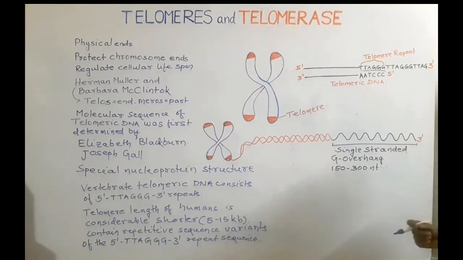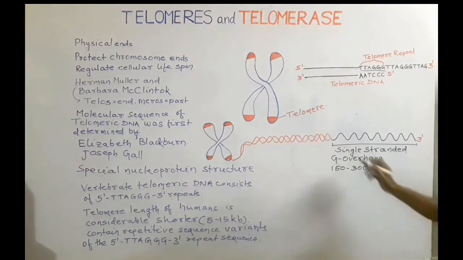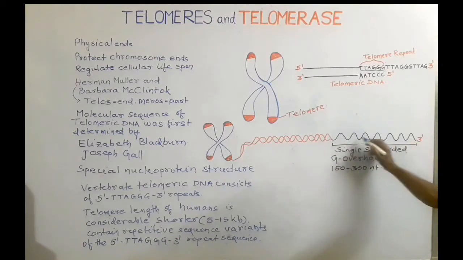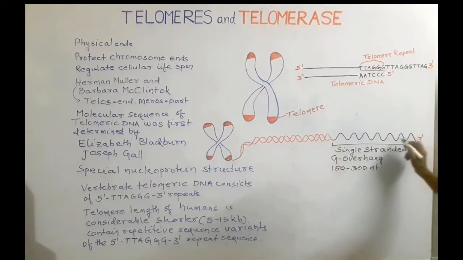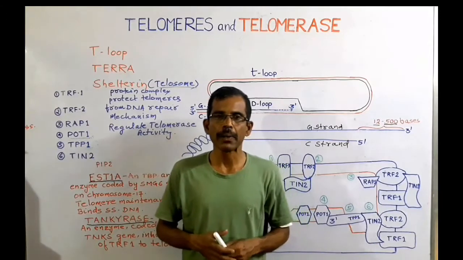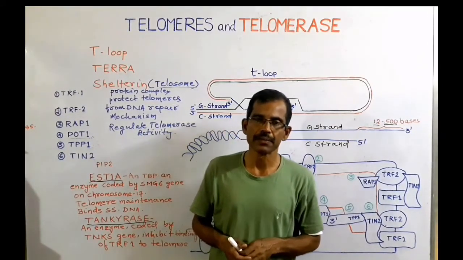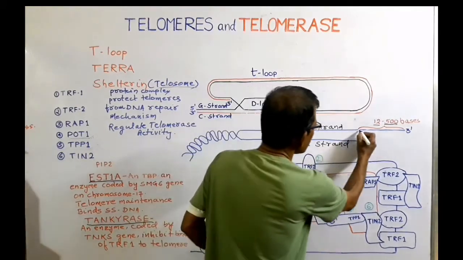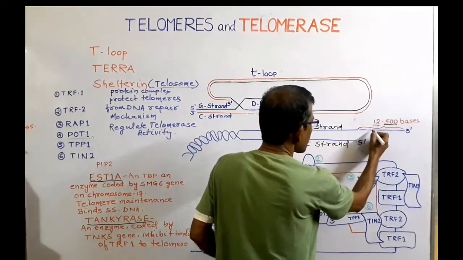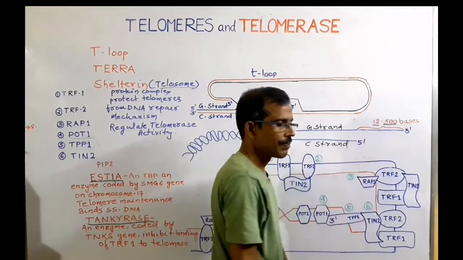Such sequence is repeated in a telomere, and the telomeric DNA has a 3' overhang. This is the 3' guanine rich overhang which contains about 12 to 500 bases.